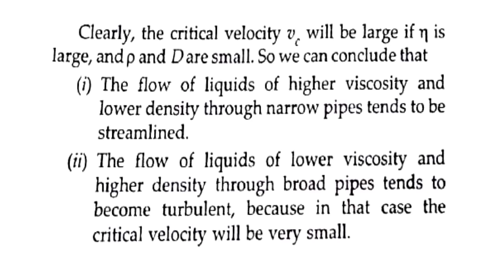Clearly, the critical velocity will be large if eta is large and rho and D are small. So we conclude that the flow of liquids of higher viscosity and lower density through narrow pipes tends to be streamlined. And the flow of liquids of lower viscosity and higher density through broad pipes tends to be turbulent because in that case the critical velocity will be very small.